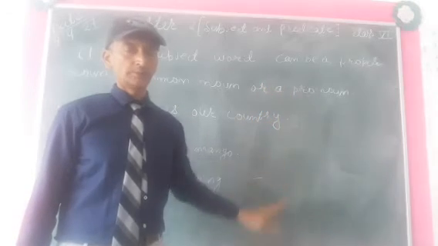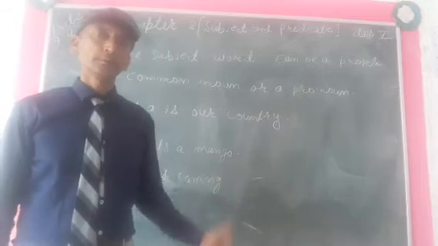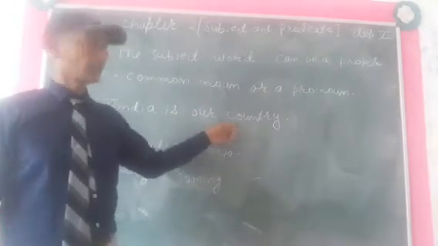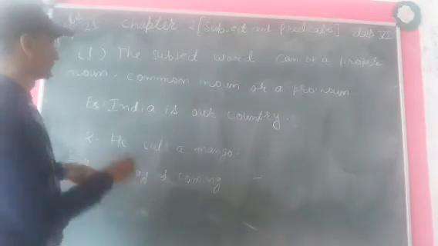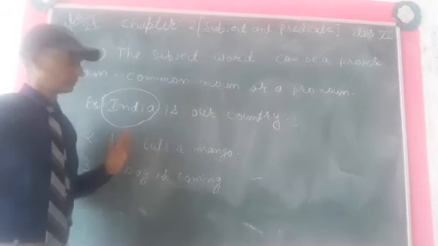Okay, if subject is here, that subject can be a proper noun, common noun, or a pronoun. In this example, India is our country. India is proper noun and India is subject.